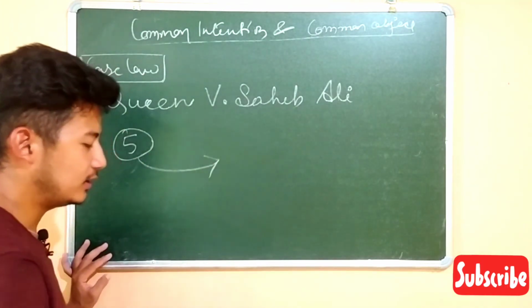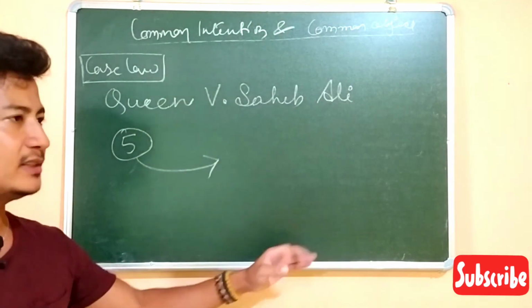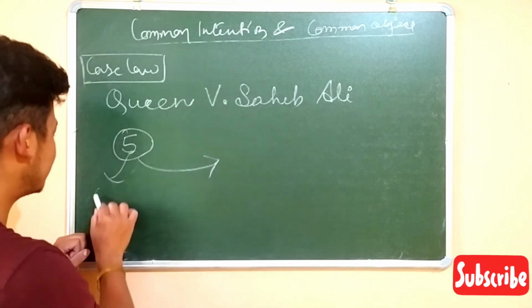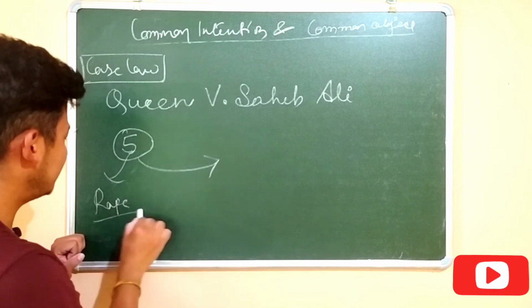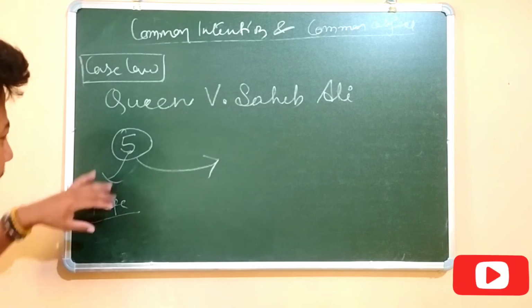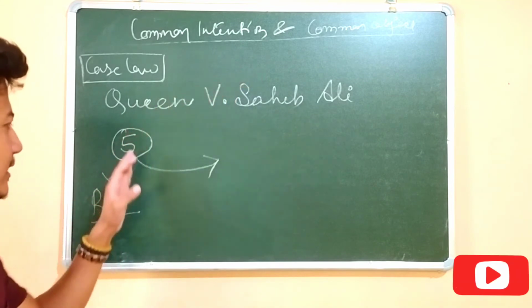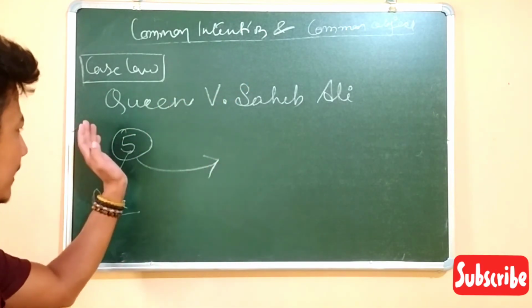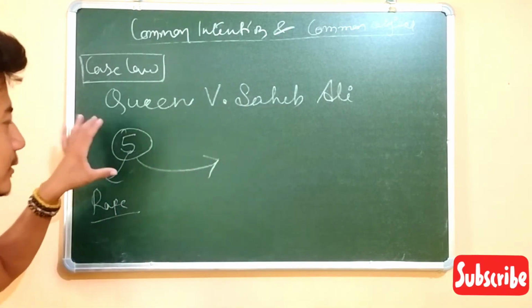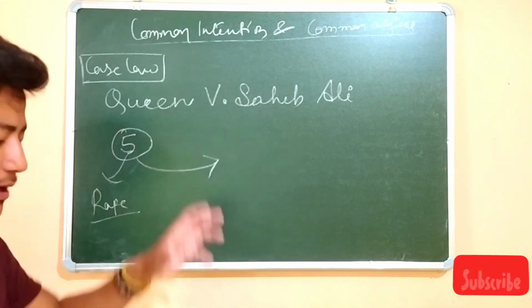And they were protesting against the government. They were more than 5 people protesting against the government, and one of them, all out of the blue, suppose committed a rape of a woman. So in this case, the person who committed the rape only will be held liable for that, because the common object of the assembly is completely different. The common object was that they wanted the government to listen to them and fulfill their demand. So the fulfillment of the demand is the common object of the unlawful assembly.